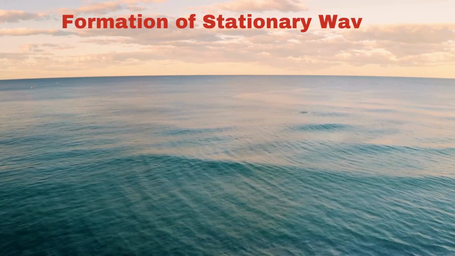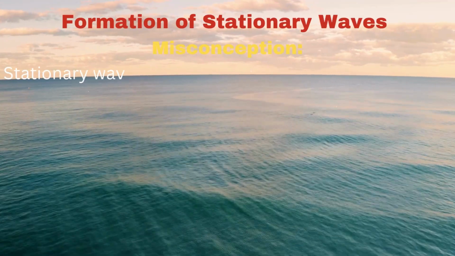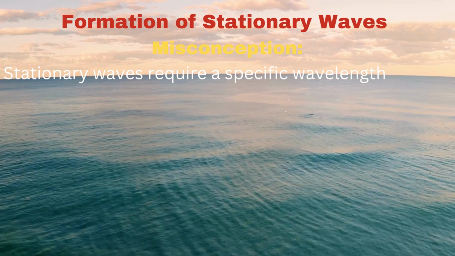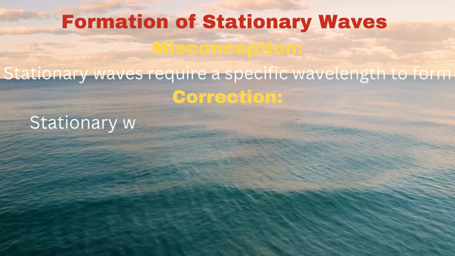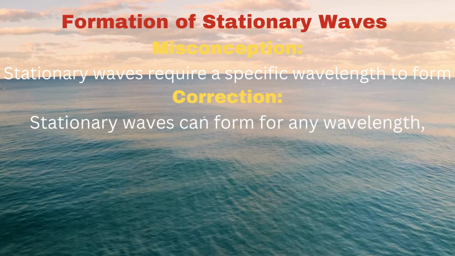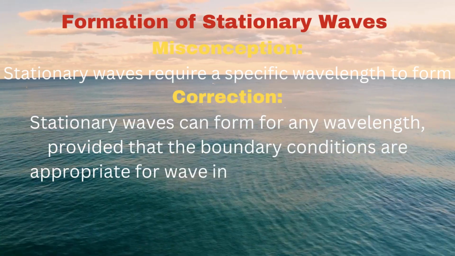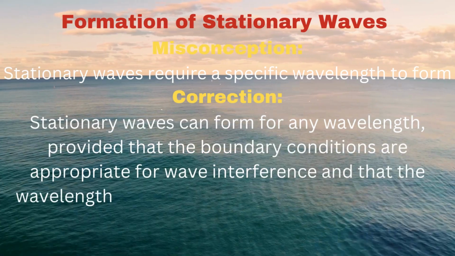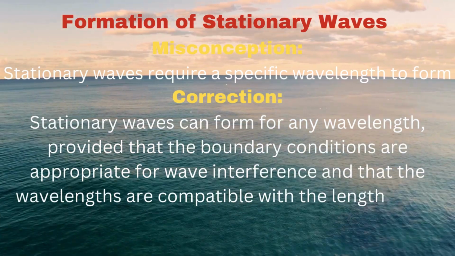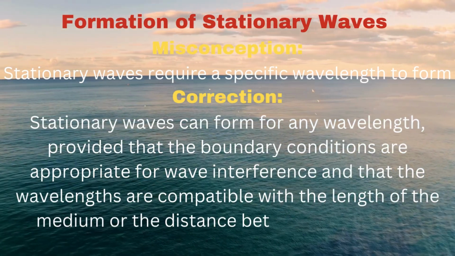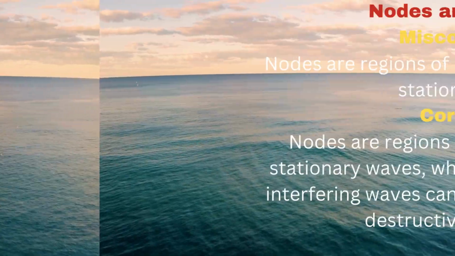Formation of stationary waves. Misunderstanding: stationary waves require a specific wavelength to form. Correction: stationary waves can form for any wavelength, provided that the boundary conditions are appropriate for wave interference and that the wavelengths are compatible with the length of the medium or the distance between boundaries.